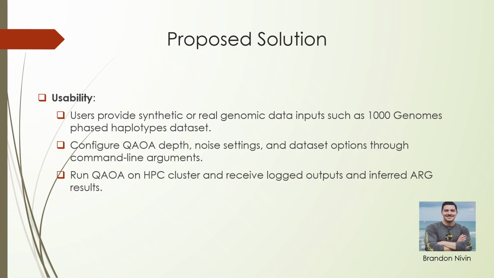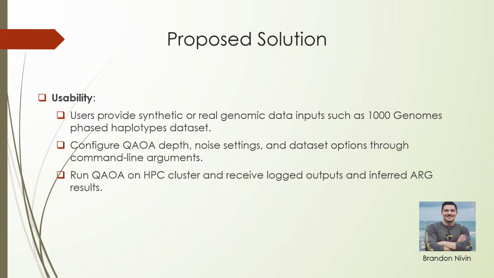Now I'll go over usability for our project. This system is designed so that users can run the ARG inference code without needing to understand quantum mechanics or the details of QAOA. Users begin by providing synthetic or real genomic data, such as the phased haplotypes dataset from the 1000 Genomes Project, which will be our approach. The system accepts these inputs in standard formats, allowing flexibility in the type of genomic information analyzed.